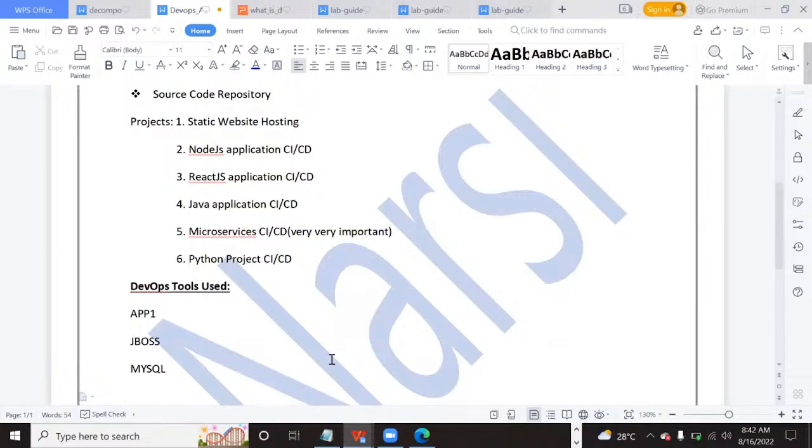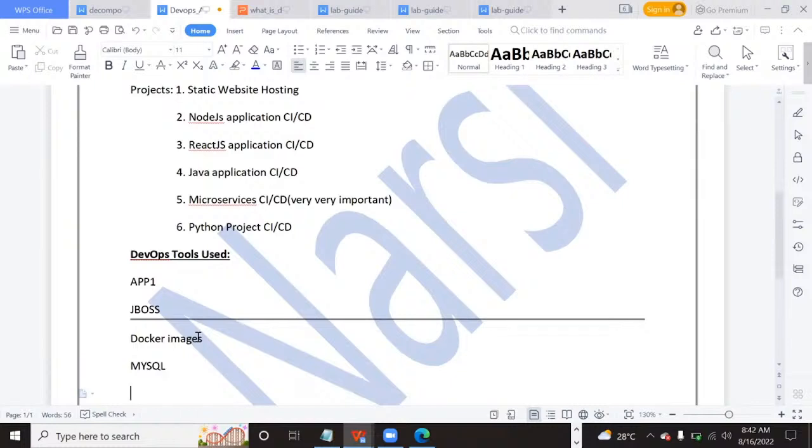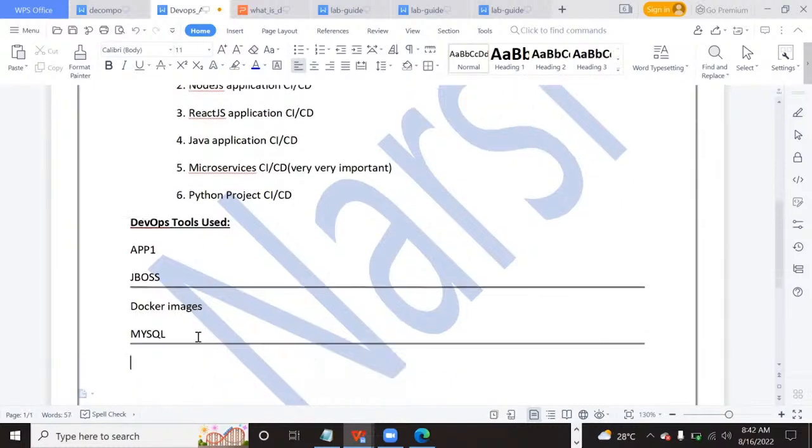Then what we will do is first create a Docker image for this application and the web server or the application server. We'll build the Docker images, and for the database also we'll build the Docker image.